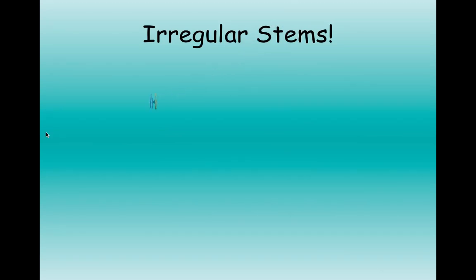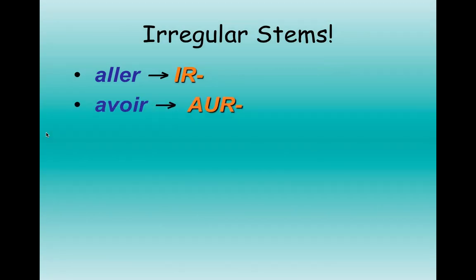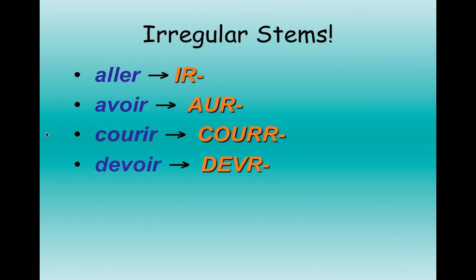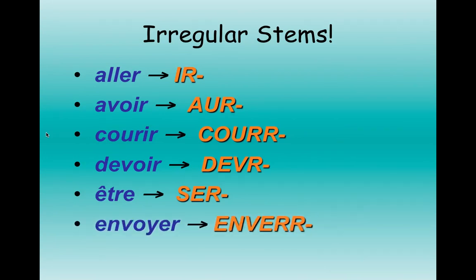Calm down. Alright, the verb aller, my irregular stem is ir, so that's what I would put my endings on too. Avoir, irregular stem is aur. Courir, C-O-U-R-R. Devoir, D-E-V-R, devr. Être, the stem is ser. Envoyer, our irregular stem is enverr. And faire, the irregular stem is fer.